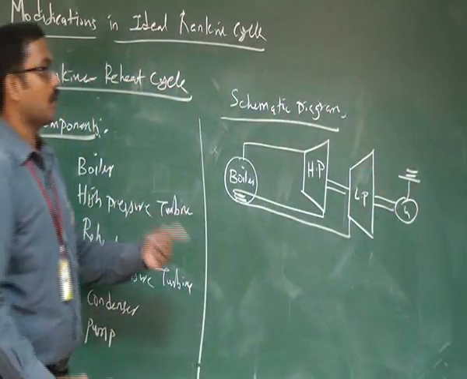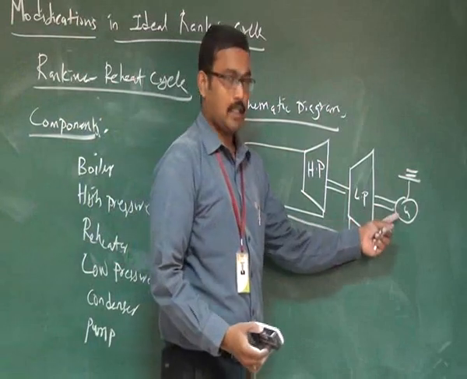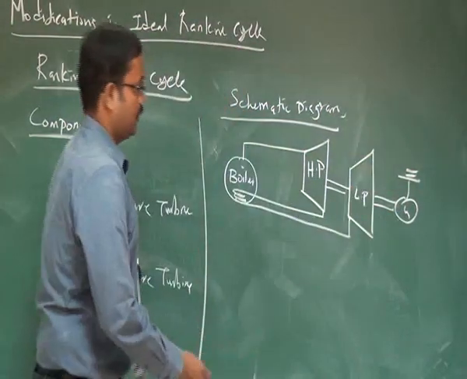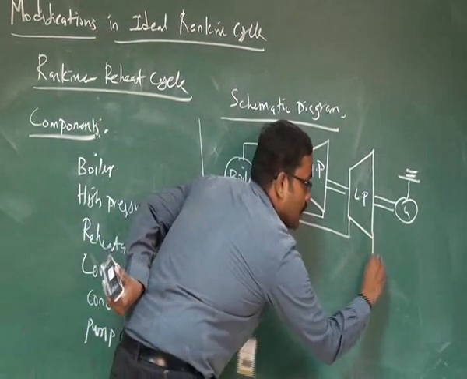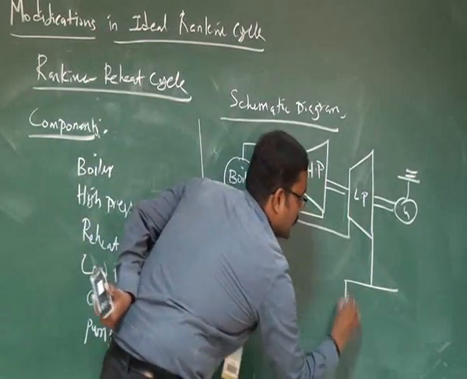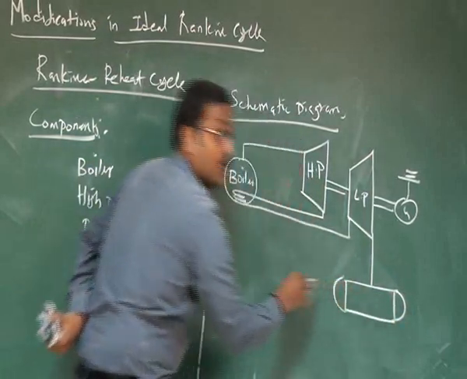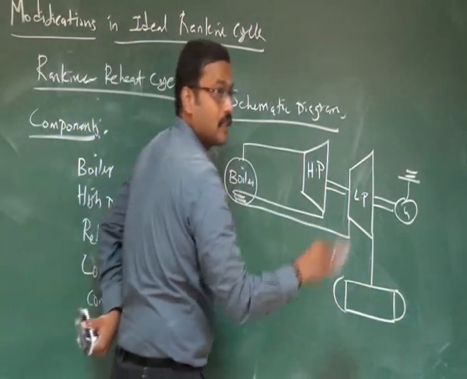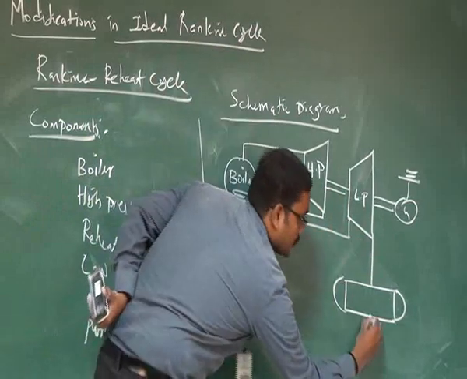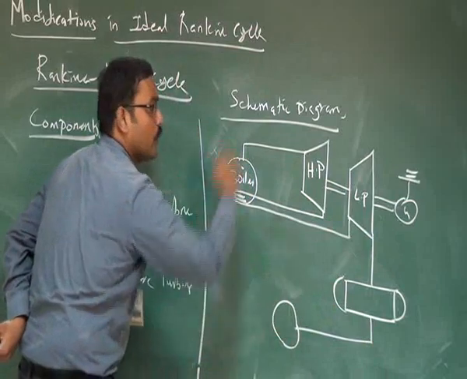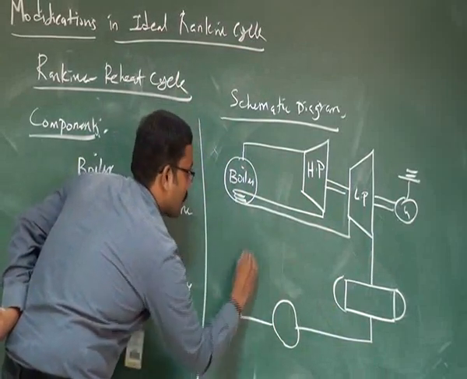Both turbines are coupled with the generator for producing electricity. So this work output of the turbine is coupled with the generator, so thereby we can get the electric energy out. Now the outlet of the low pressure turbine is connected with the condenser, where isobaric heat rejection takes place with the aid of an external cooling circuit, having a pump arrangement for circulating the working fluid throughout the components.